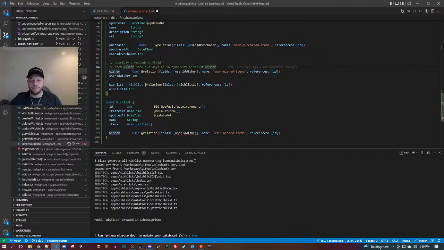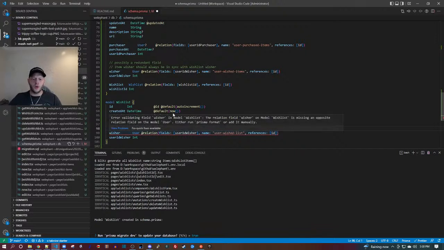Yeah, I mean, LGTM. So with user ID wisher, that makes sense. Okay, so we give it a user ID wisher right here. So this is not user wished items. This is user wished list.